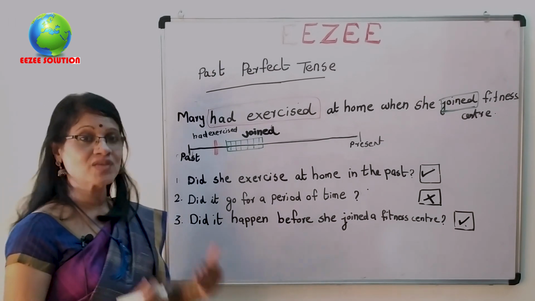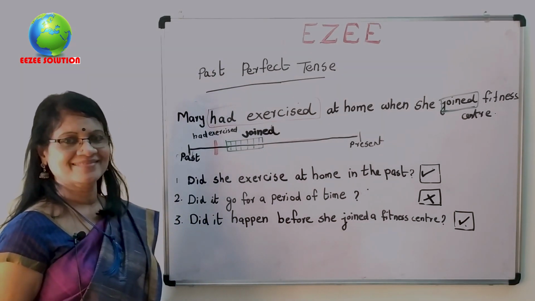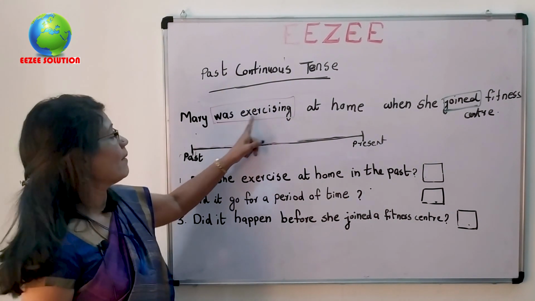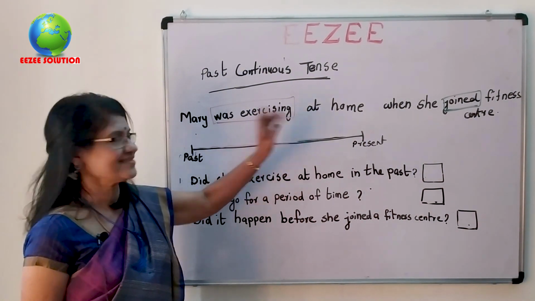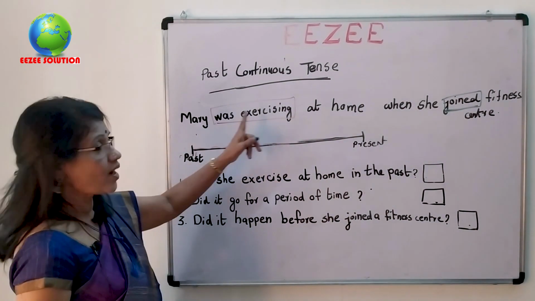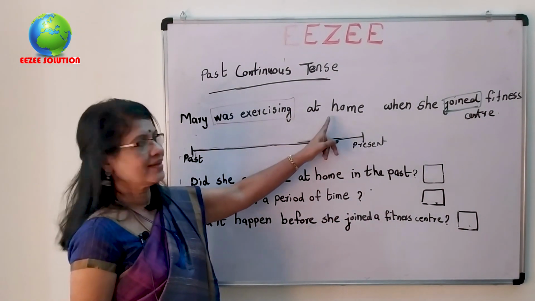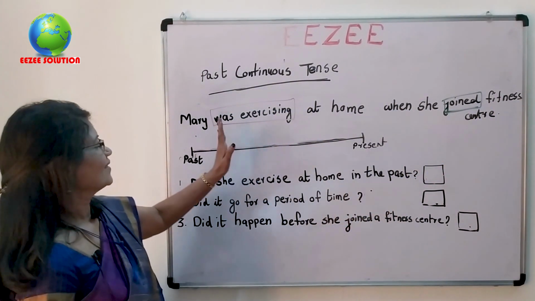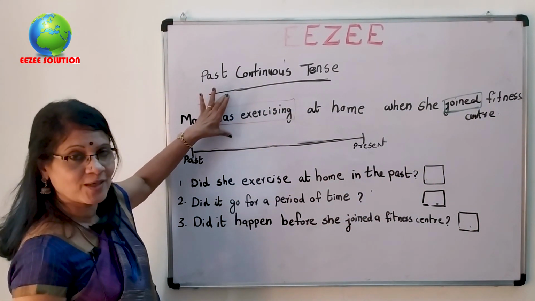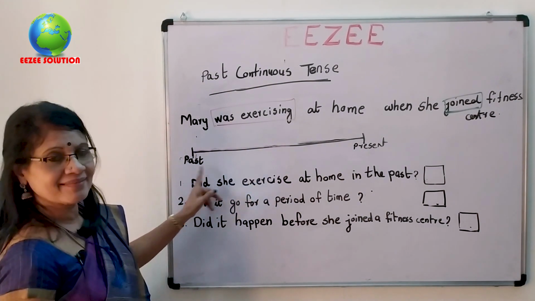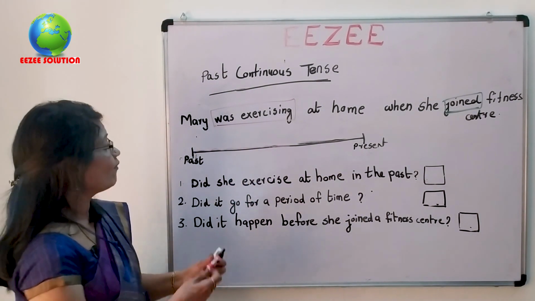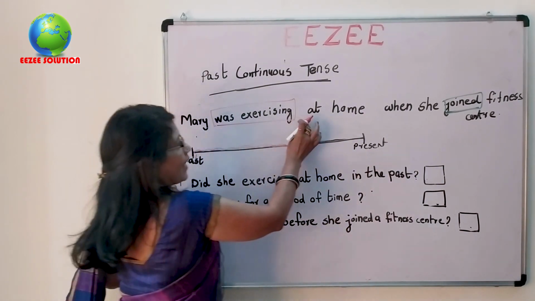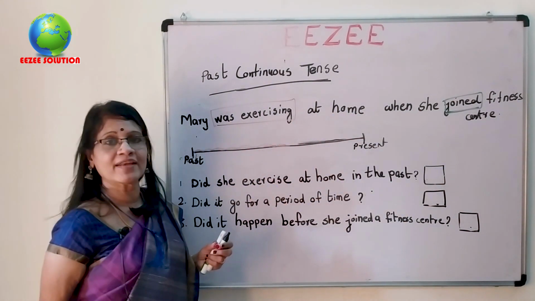Now let's see past continuous tense. Now look at this example, that is in past continuous tense. Mary was exercising at home when she joined fitness center. So this is a sentence in past continuous tense. Look here, the timeline. Mary was exercising at home when she joined fitness center.